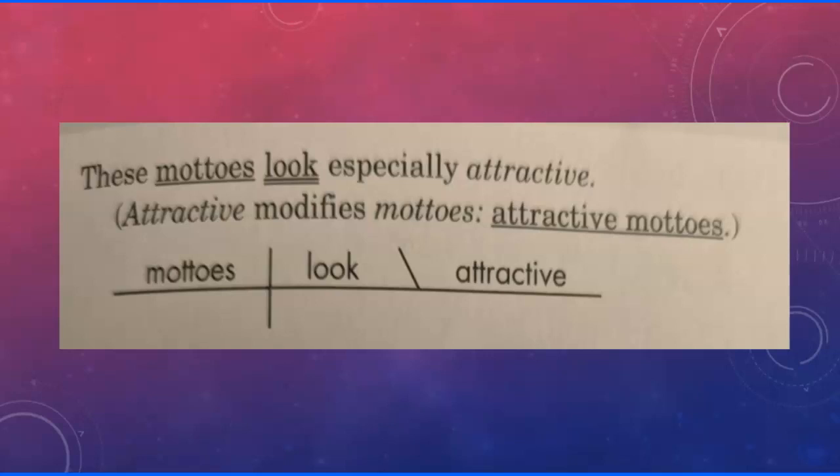Mottos look, and then we have the backslash right here, and attractive. In this case, attractive is going to be an adjective describing mottos. So look, and then a few other ones, tastes, tasted, grew can also be one.